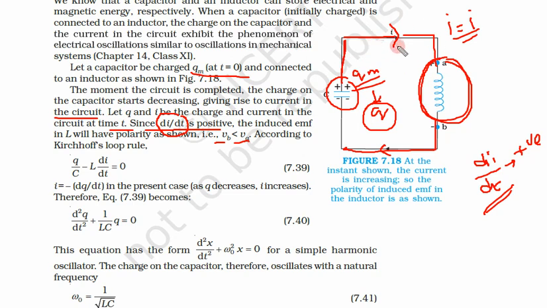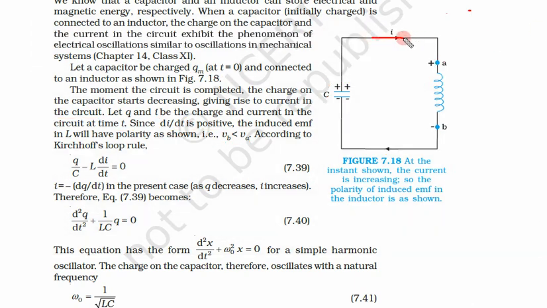Since the change in current is positive, current is flowing in this direction, so the voltage at this point A will be more than the voltage at point B. That is written here: the potential at point B must be less than the voltage at A. That means current is flowing in this direction.